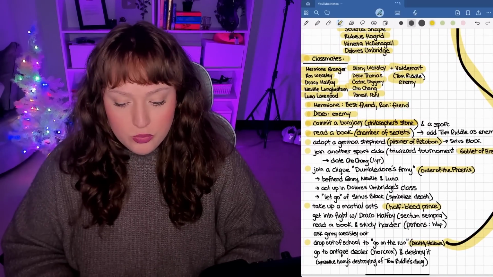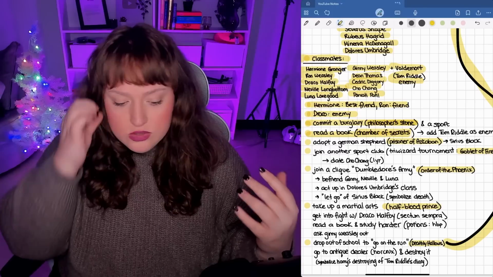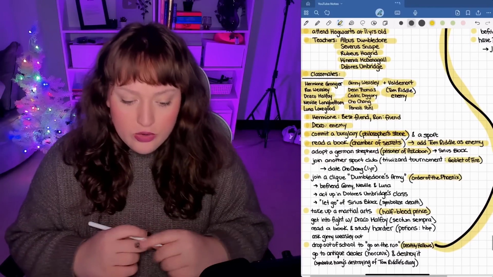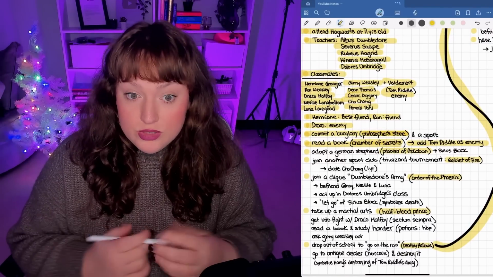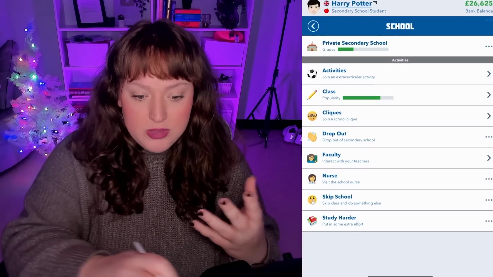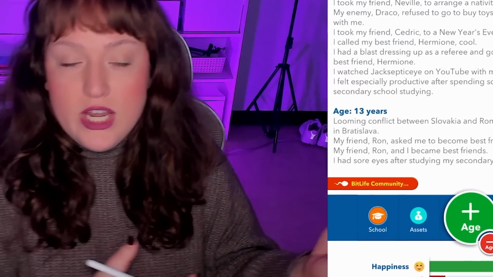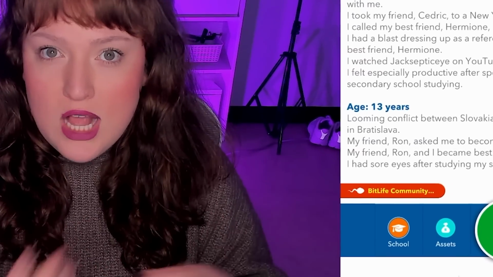So this is the year where we meet the Prisoner of Azkaban, Sirius Black. He breaks out. He's actually our godfather, and we know that he is an animagus, so he is able to shapeshift basically, into an animal. So he is a wolf, a black shaggy wolf. So we are going to now ask our aunt to adopt a black German Shepherd, because unfortunately in BitLife you're not able to take on a mentor or an adult friend and stuff. It's mostly just classmates or coworkers.